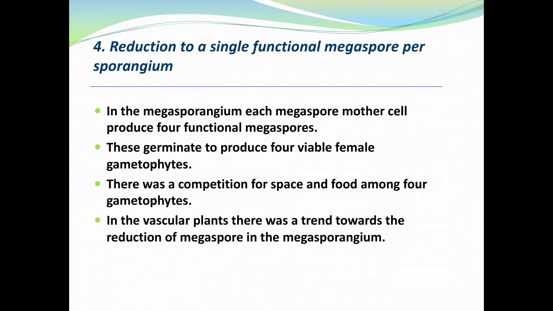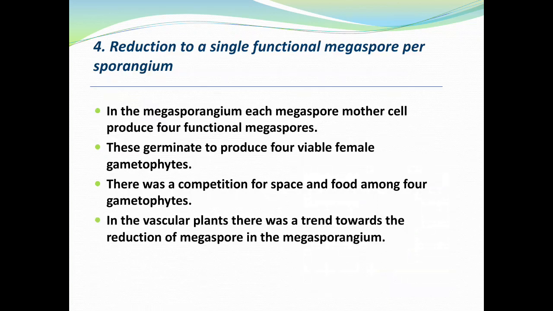Reduction to a single functional megaspore per sporangium. In the megasporangium, each megaspore mother cell produces four functional megaspores. These germinate to produce four viable female gametophytes. There was competition for space and food among the four gametophytes.